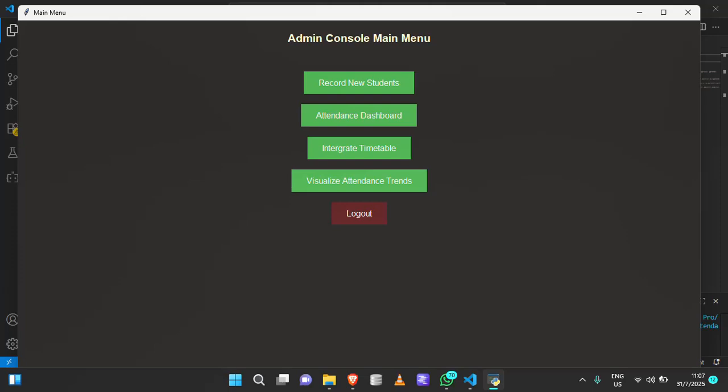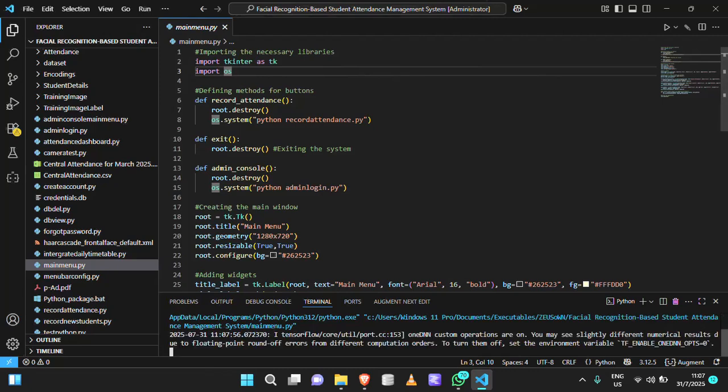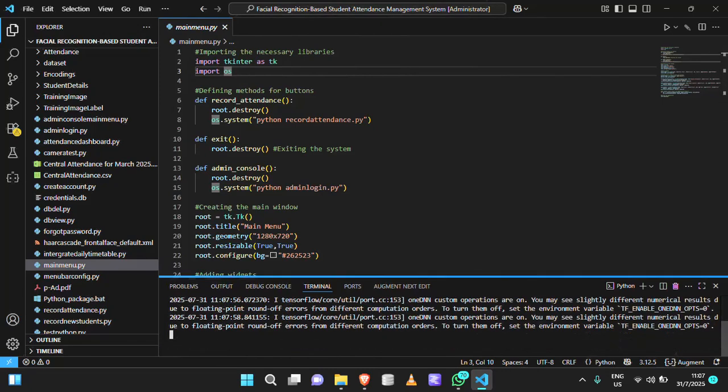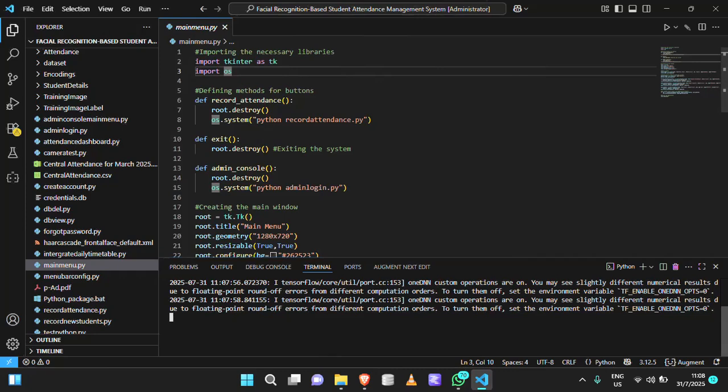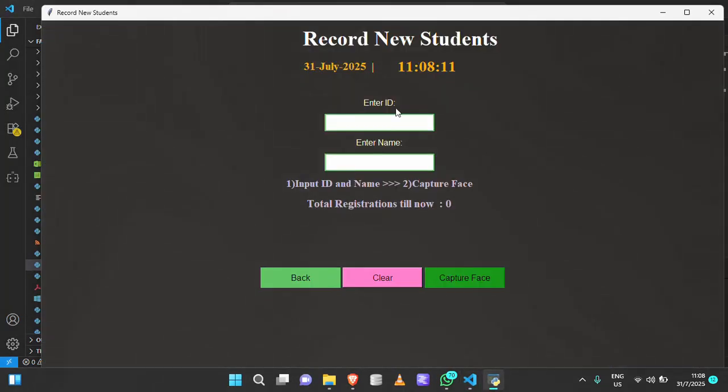So let me just record new attendance here. Let's give the system a little bit more time to open. Once it's done opening, they can start enrolling a new student into the system so that their face can be captured and remembered by the system in future. So here, let me just use my reg number.